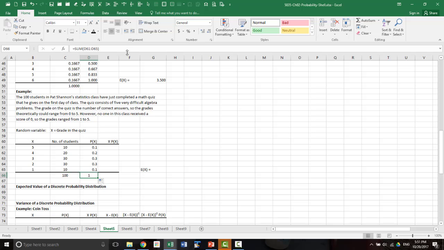So that's 1, we verified that it is a valid probability distribution. Now you do x times probability of x. That will give you the expected value. So sum that. So the expected score is 2.9.